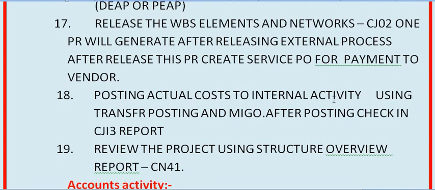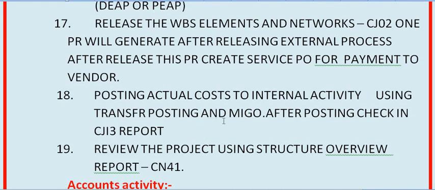The first MIGO activity is transfer posting using 415 Q movement type. And the second activity is goods issue against reservation using 281 Q movement type. Getting my points? Once two MIGO activities have been posted in SAP, two material documents are generated, and you can see this material document history using the MB51 report by the in-charge. You can run MB51, enter the material code and plant, and you will see all the activity. Getting my points?